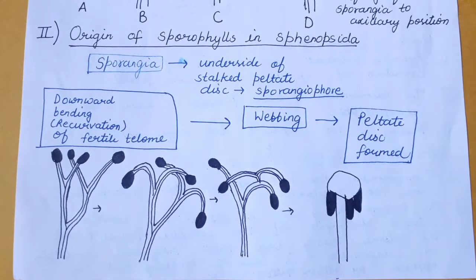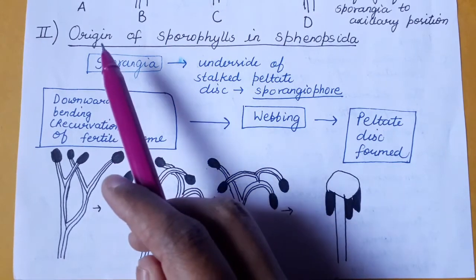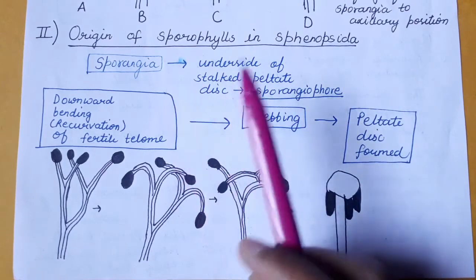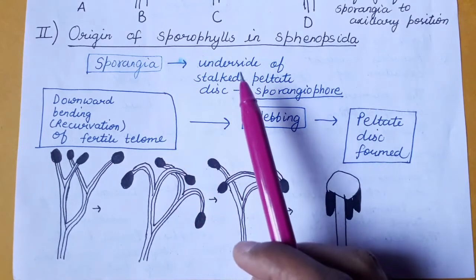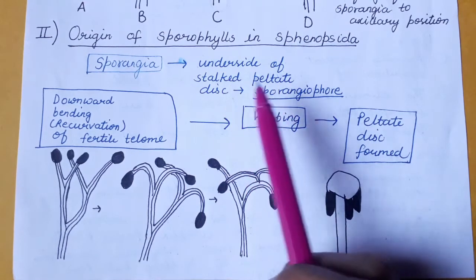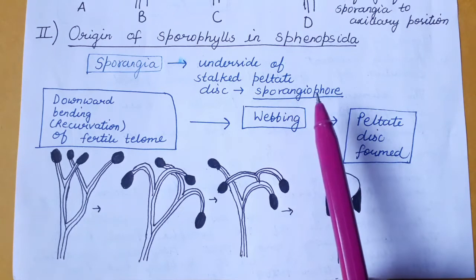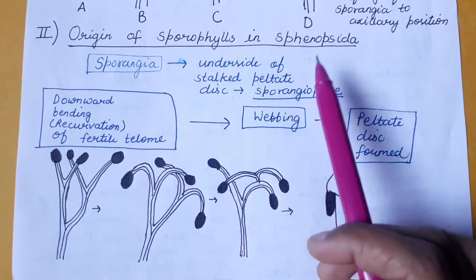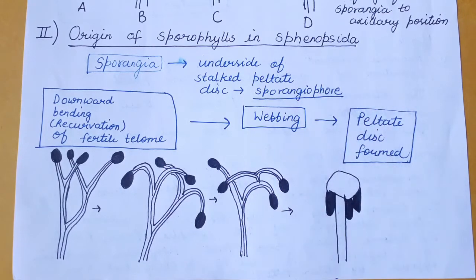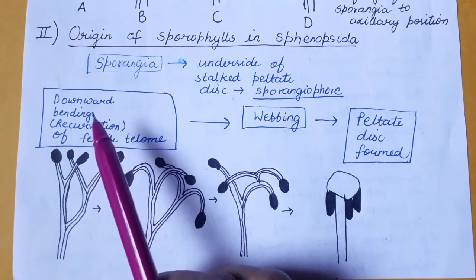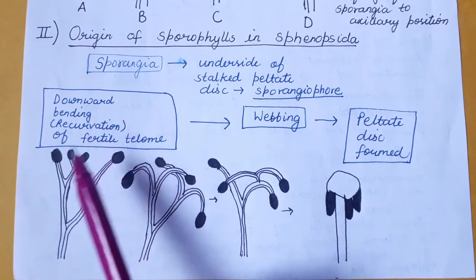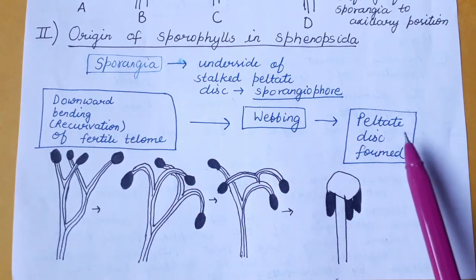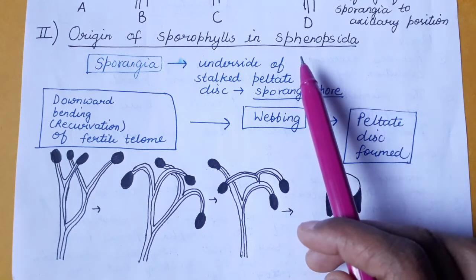Now coming to the second point. This point is the origin of the sporophylls in Sphenopsida. In the case of Sphenopsida, the sporangia are on the underside of the stalked peltate disc, which is called the sporangiophore. And Zimmermann, according to his telome theory, visualized the following steps for the origin of sporophylls in Sphenopsida. He is of the view that there may be downward bending or recurvation of the fertile telome. After that there may be webbing, due to which a peltate disc may be formed in the case of Sphenopsida.